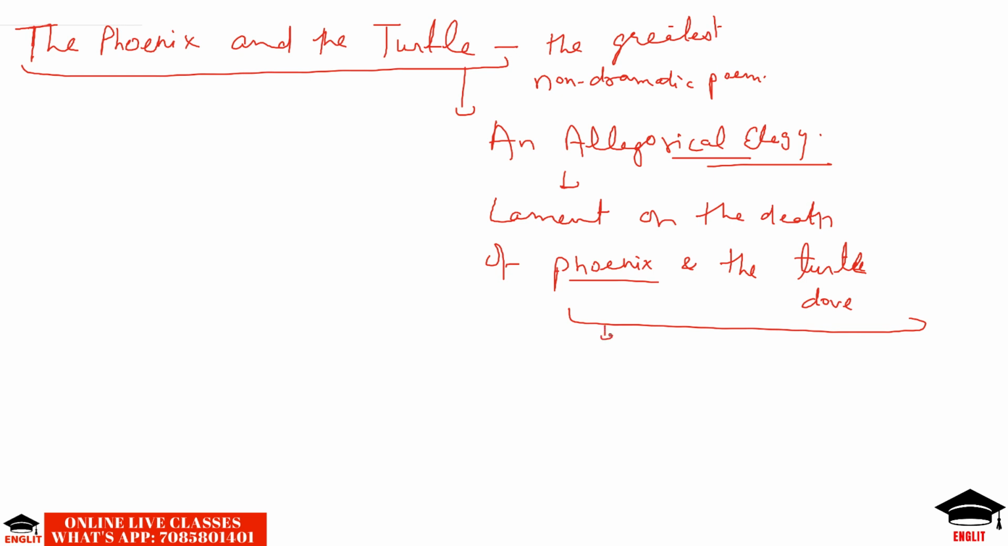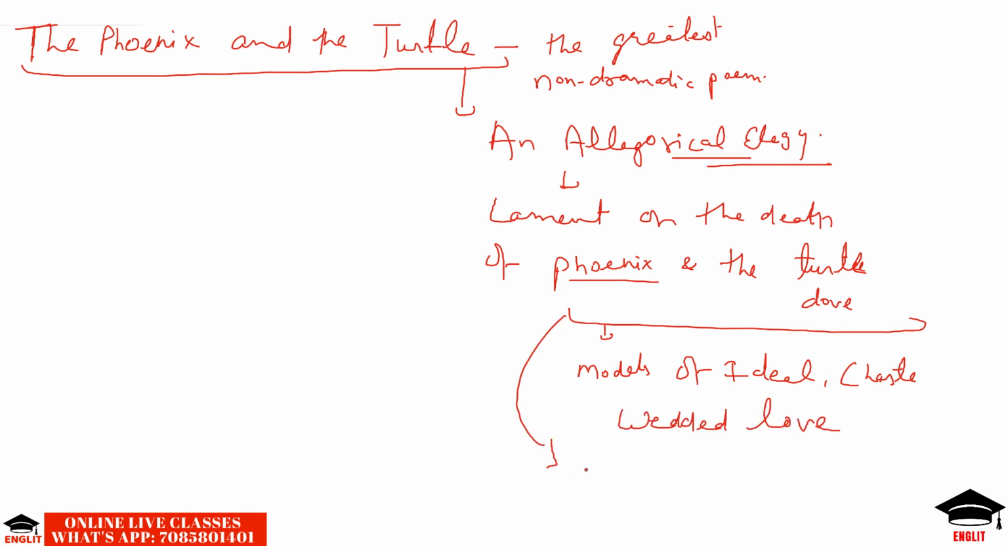So it is a lament on the death of Phoenix and the turtle dove, and these two are allegorical figures, and they are models of ideal chaste wedded love. Their death is mourned by other birds. So it follows the conventions of elegy. As you see that in elegy, the person concerned is mourned by the other characters. So here the characters are the phoenix and the turtle, and they are mourned by the birds themselves.